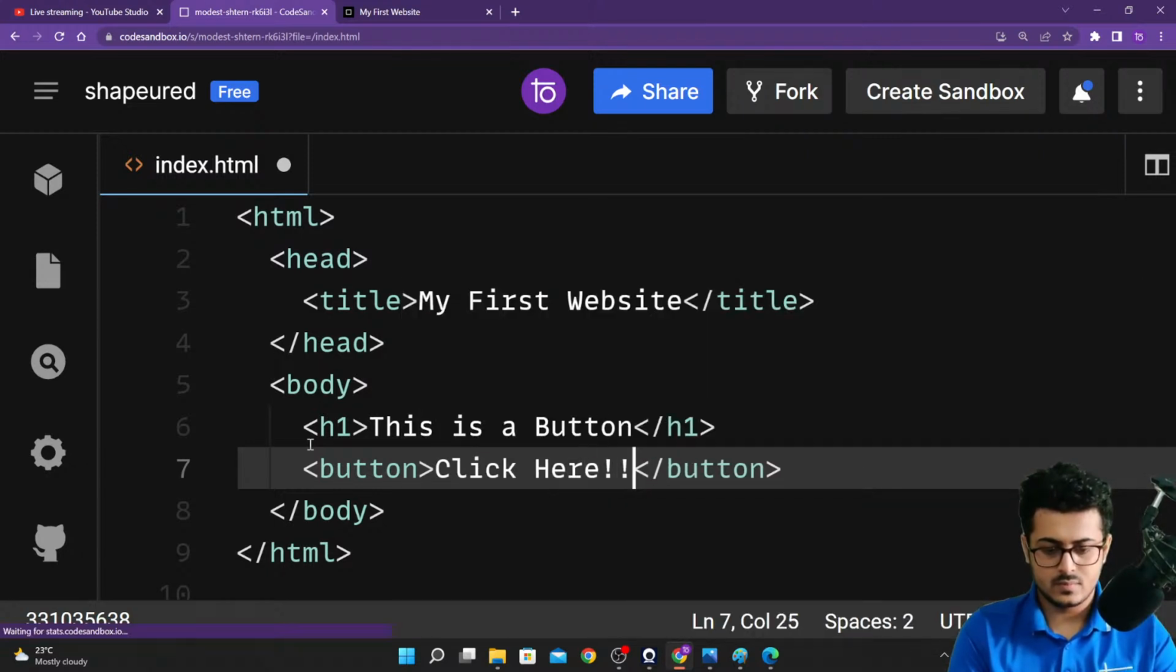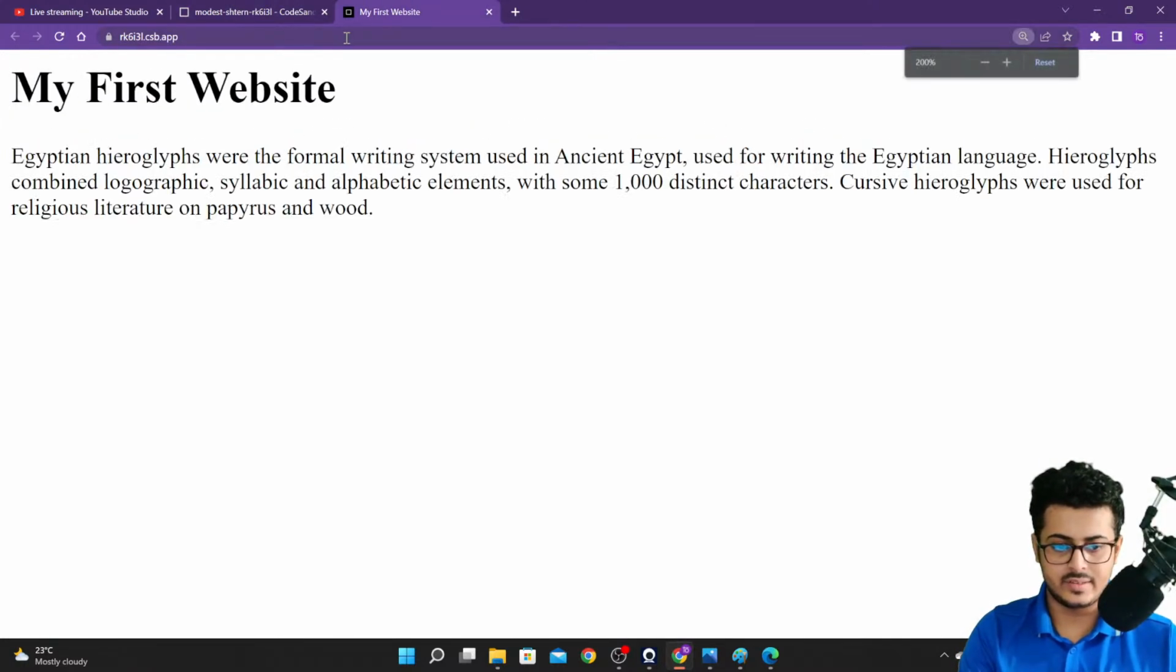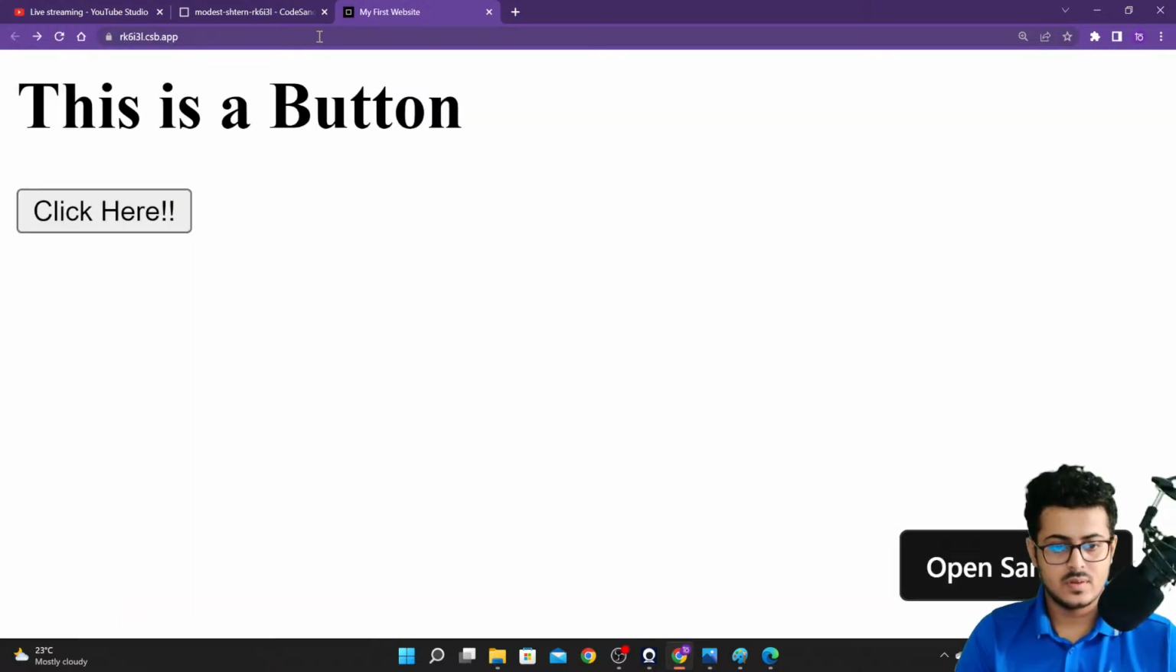Whatever text you want to showcase inside of your button, you need to put it between the opening and the closing button tags. That is how you are able to create a button. Now if we save this, go back to our website, increase the size, and reload the page, as you're able to see, we have created our h1 tag and our button on our screen. It is as simple as possible.